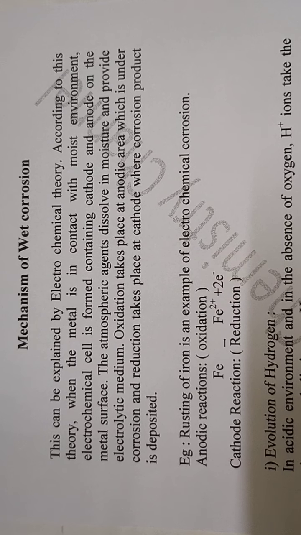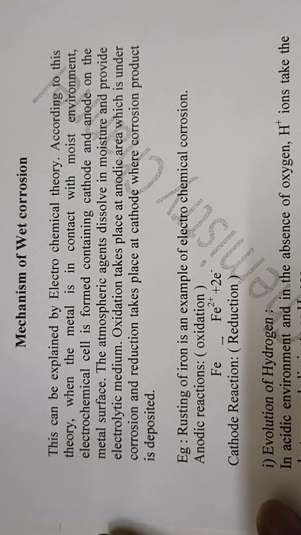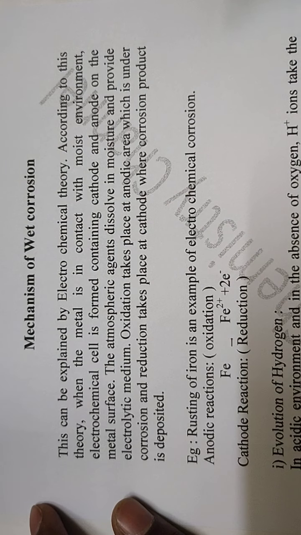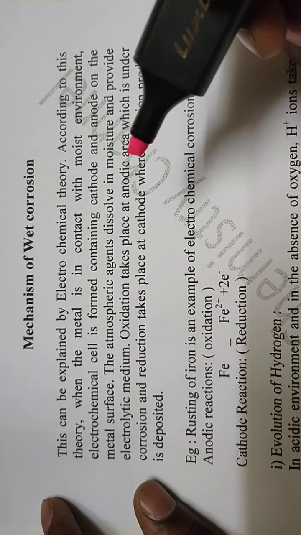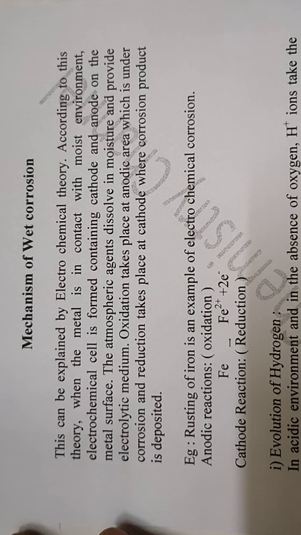In today's class, I am going to explain the mechanism of wet corrosion. In the previous class, I explained the classification of corrosion. Corrosion is mainly classified into two types: dry corrosion and wet corrosion. Dry corrosion is formed by attack of dry gases, and wet corrosion occurs when the metal surface is exposed to a moist environment. Wet corrosion is also called electrochemical corrosion.